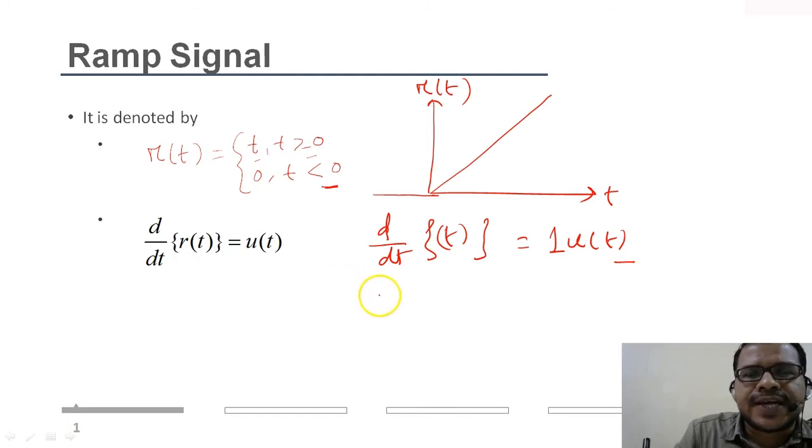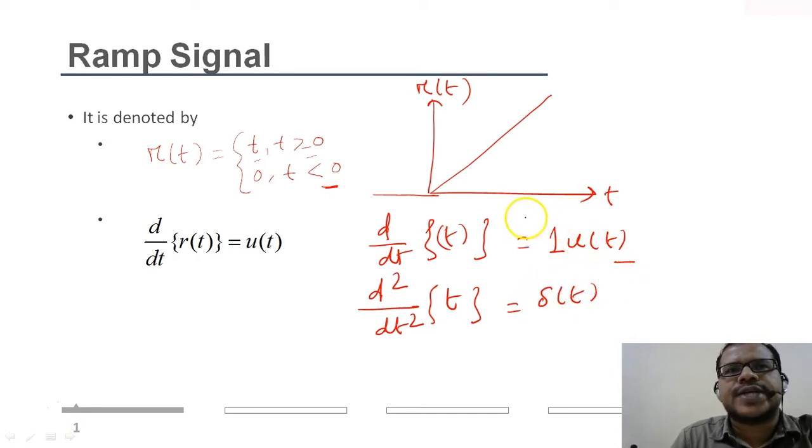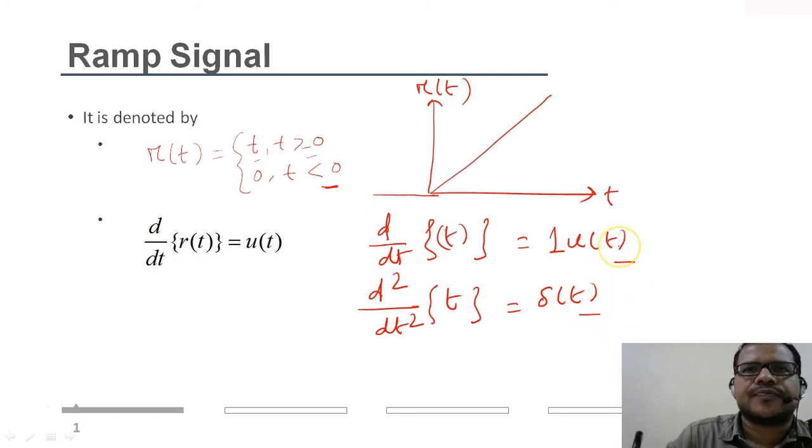And if I take the second order differentiation, d square by dt square of t, the first order differentiation gives me step, and if I again differentiate the step, it will become impulse, right? So the second order differentiation of the given ramp will result in an impulse function.